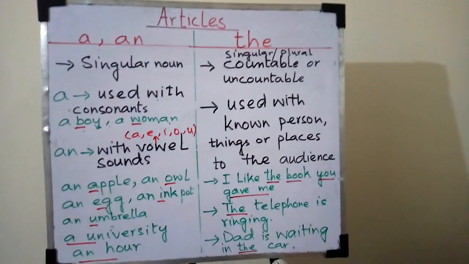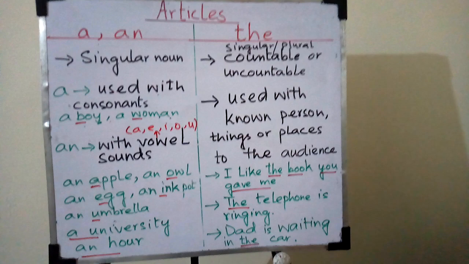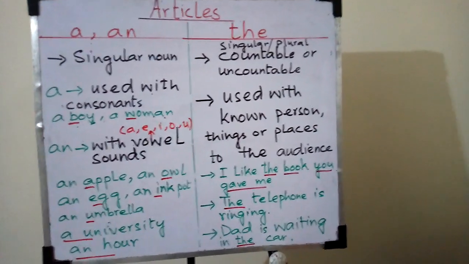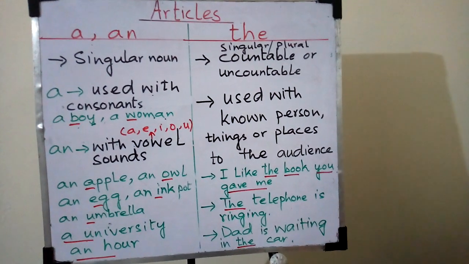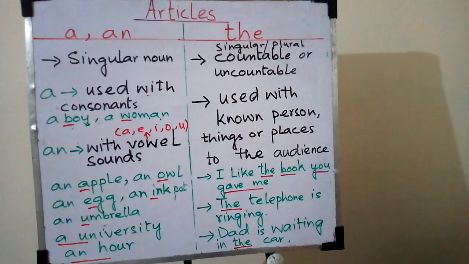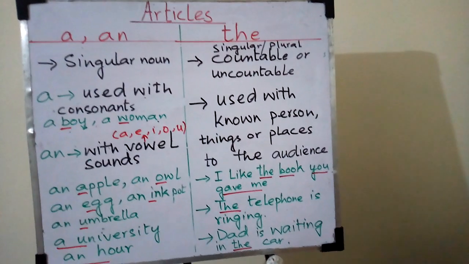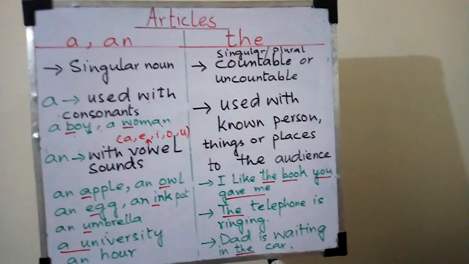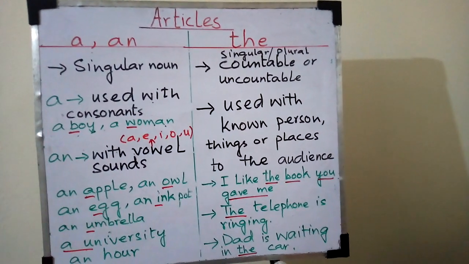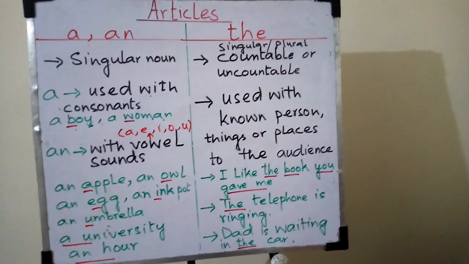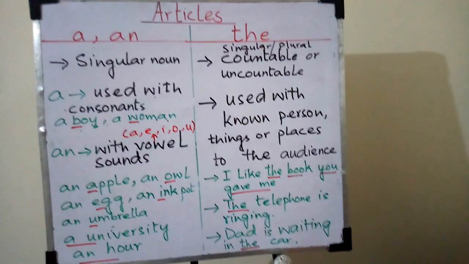Now look at the examples. I like the book you gave me. That is not a common book or unknown book. It is the book which you gave me, so it is a particular book. Second example, the telephone is ringing. Then you can see that the person is talking about a particular or specific telephone.